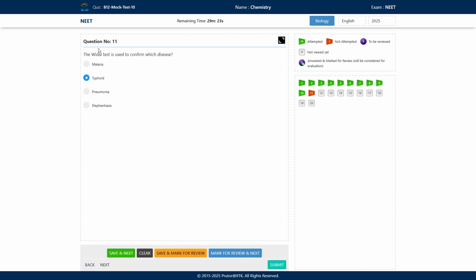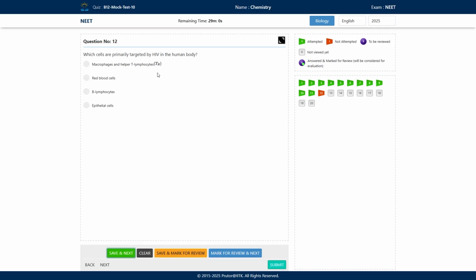So typhoid is caused by a bacteria, Salmonella typhi, and Salmonella typhi affects the small intestine. Okay, so in typhoid, the small intestine is affected, and the person will have constipation, abdominal pain, and loss of appetite.